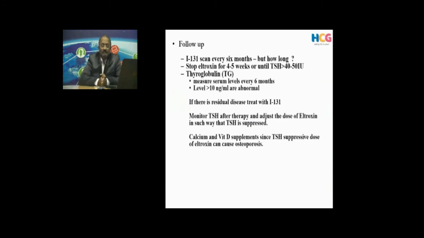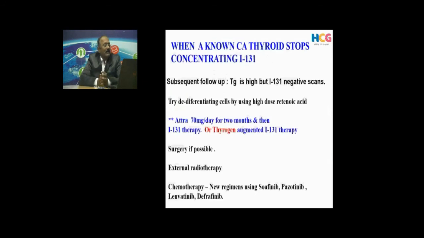Total thyroidectomy followed by iodine 131. We call the patients every 6 months. Depending upon whether it is low risk or high risk, we call them at a short interval or maybe yearly. And we keep doing iodine scans and a thyroglobulin assay. And if the thyroglobulin is going up, we call them for an iodine 131 scan, and we might redo the iodine 131 therapy again. And in our subsequent follow-up, what happens?